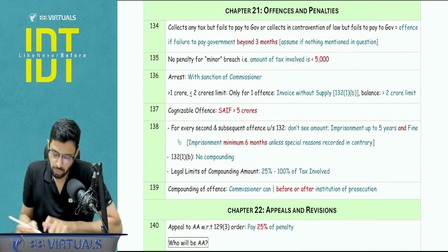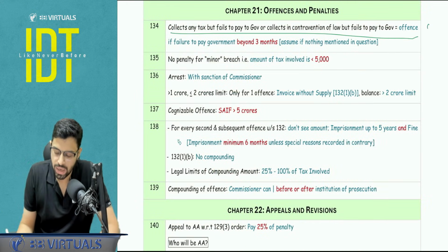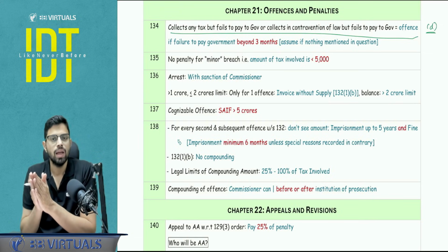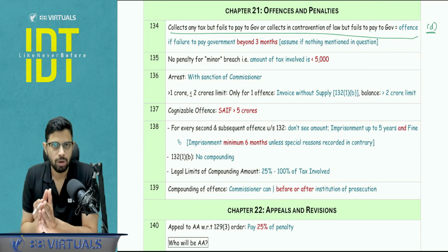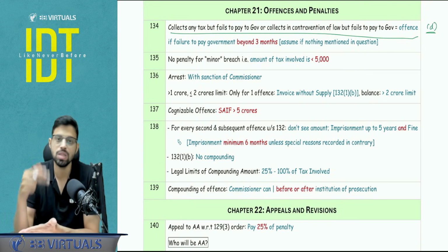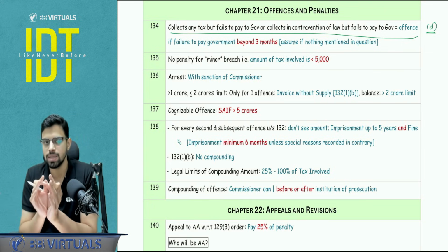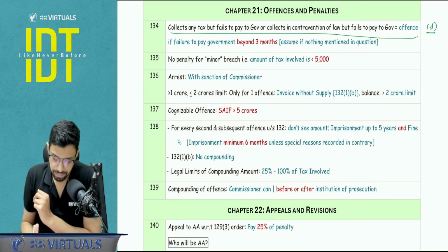Chapter number 21, offenses and penalties. One of the offenses that we covered is 132(1)(d) in criminal prosecution, as well as 122(1), that there is a default in payment of tax. Now, this default in payment of tax will be covered under 122 and under 132 only when this default is more than 3 months. If nothing is given, put an assumption that this delay is beyond 3 months, and hence we are applying the provisions of penalty.